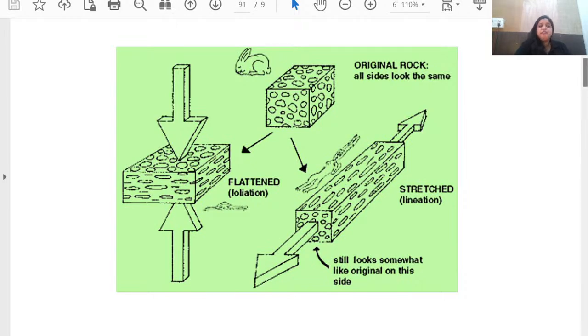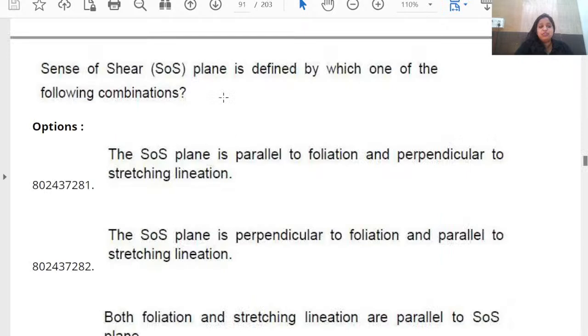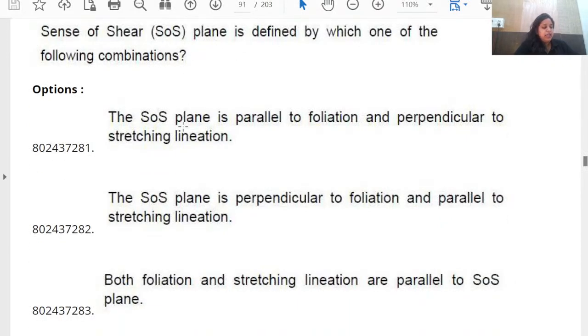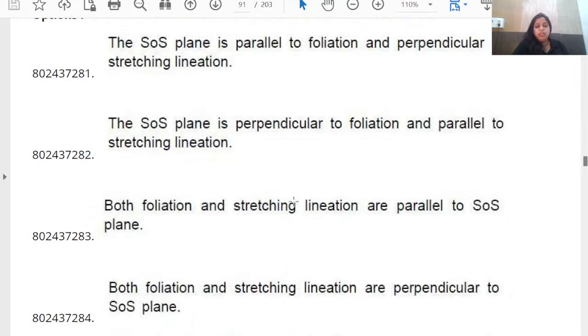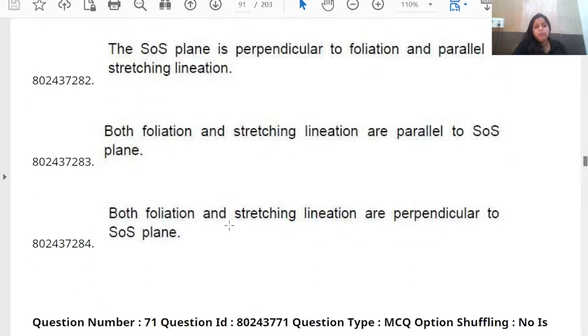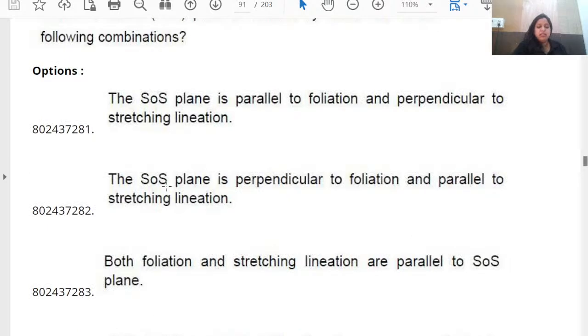In the question they have asked only this much: the sense of shear plane is defined by which one of the following combinations? SOS plane is parallel to foliation? No, it is perpendicular to foliation. SOS plane is perpendicular to foliation and parallel to stretching lineation? Yes, this is the right answer. Both foliation and stretching lineation are parallel? No. Foliation and stretching lineation are perpendicular? No. So option B is the right answer.